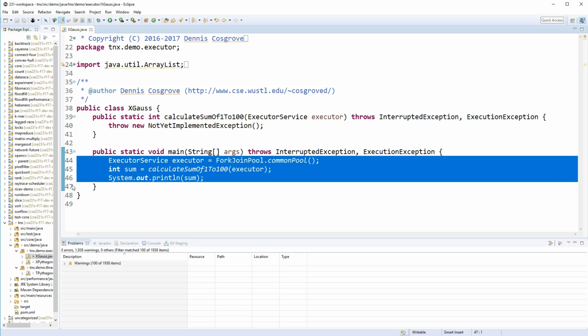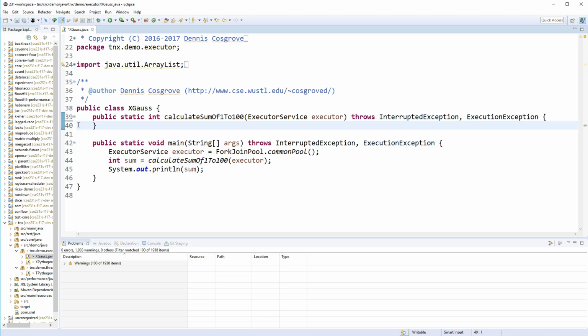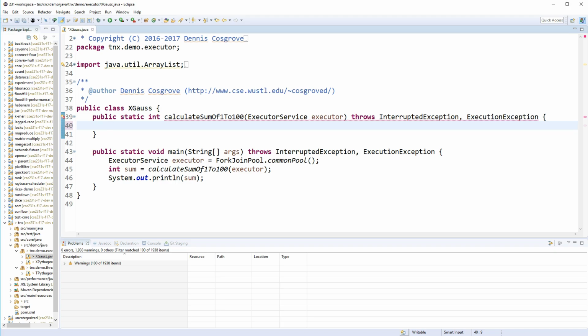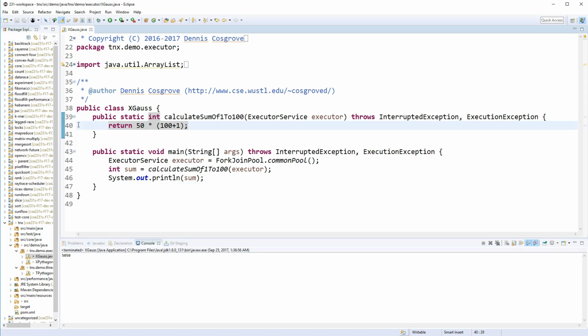Legend has it that when Gauss's teacher tried to give him some busy work of summing the numbers between 1 and 100, he just directly calculated it because he quickly recognized that it was really just 50 pairs of 1 and 100, 99 and 2, and so on. So we could just calculate it like he did: there are 50 pairs, each of which is essentially 101. And if we run this, you can quickly see that it calculates 5050 correctly.